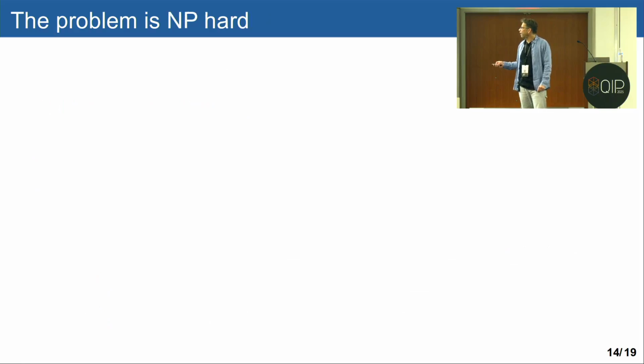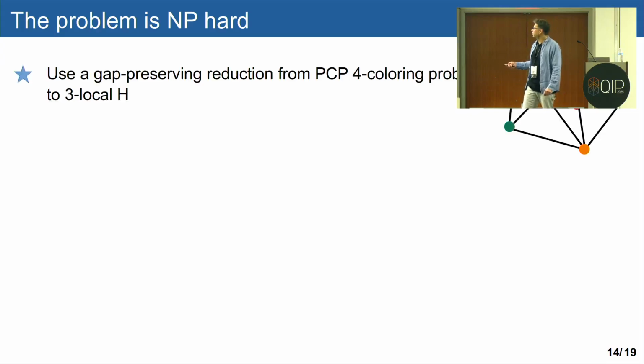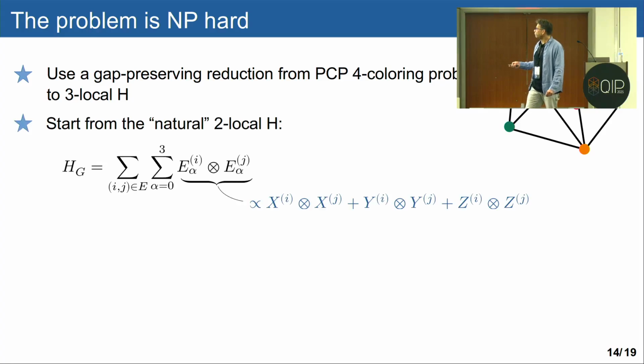Now, proving hardness is substantially more difficult, just like in Kitaev's proof, perhaps. Essentially, what we do is construct a gap-preserving reduction from a PCP four-coloring problem to a three-local Hamiltonian. We start, in some sense, from the natural four-coloring Hamiltonian in the language of quasi-quantum states. So it will be this type of Hamiltonian.